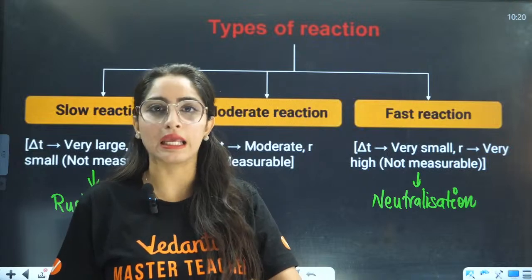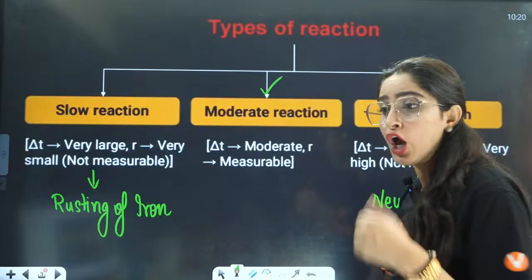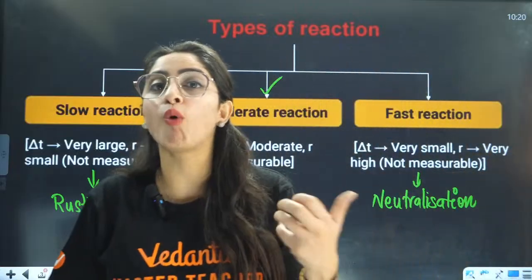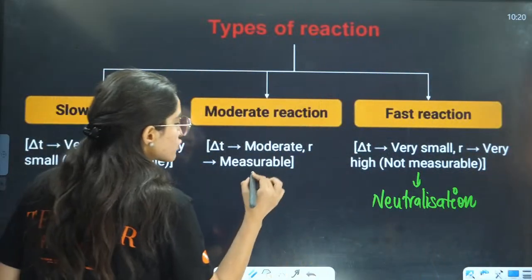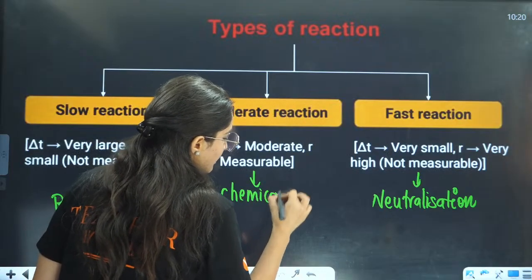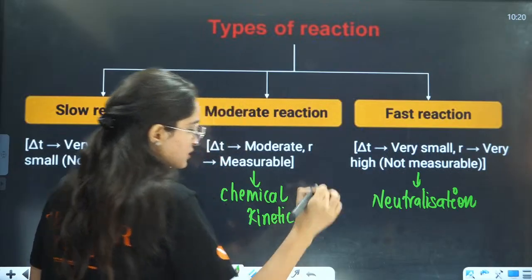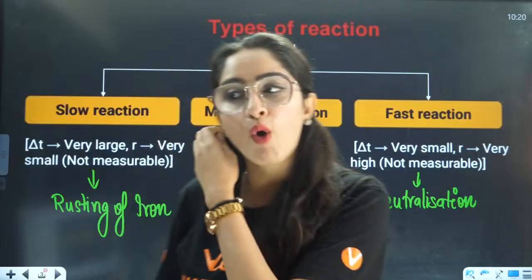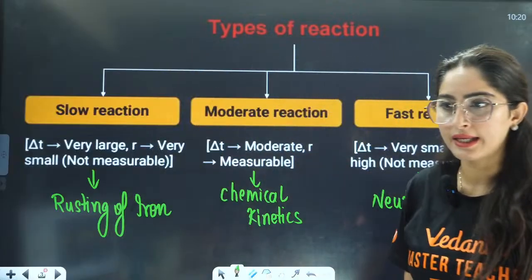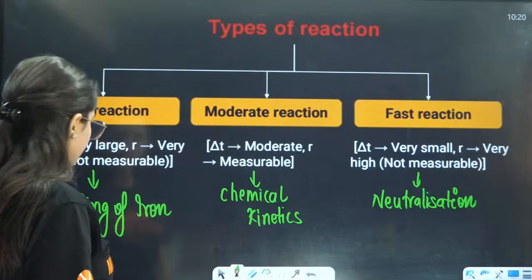What we study in chemical kinetics are the moderate reactions. We study the rates of the moderate reactions. So this is where we will study chemical kinetics, the rate of the moderate reactions. Understood this part?